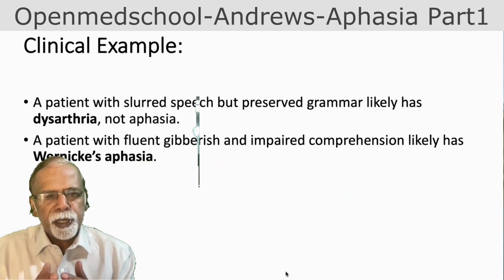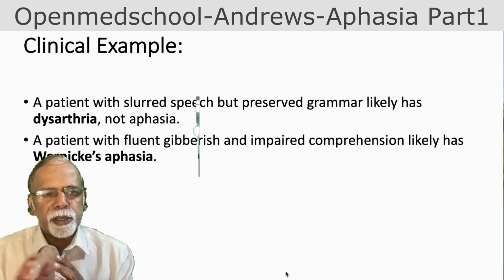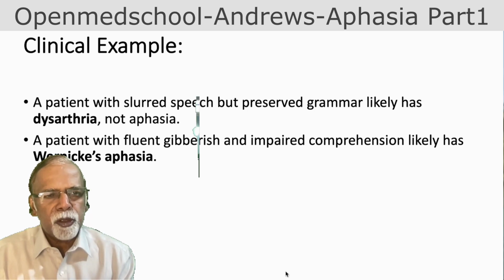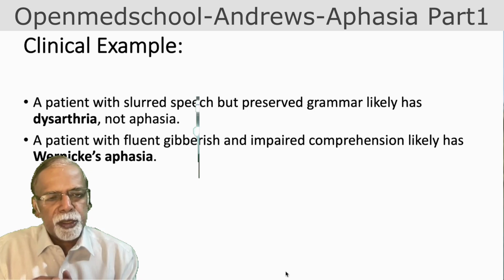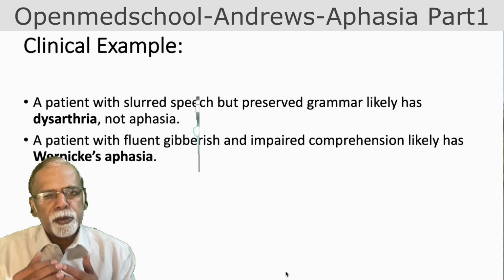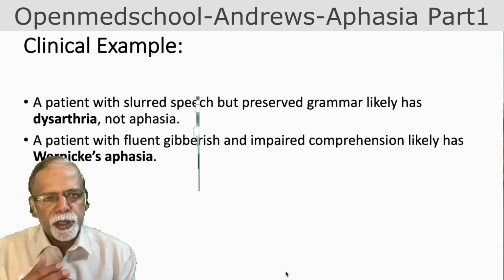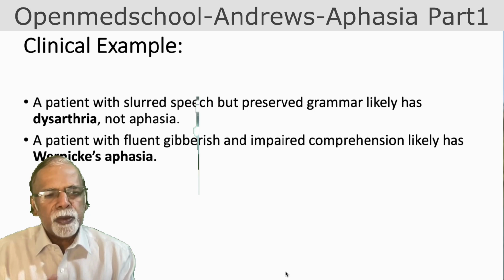A patient with slurred speech and preserved grammar likely has dysarthria. So in a dysarthric patient, the language structure is normal. The written speech will be normal. Whereas a patient with aphasia can have disorders of language, the grammar will be lost, or the patient can have a comprehension problem, about which we will discuss.